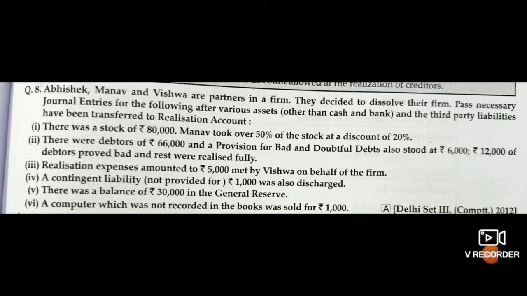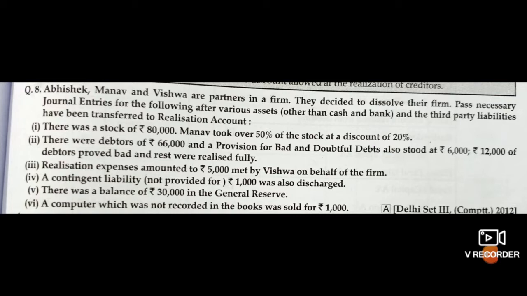Today we will pass the journal entries of various transactions in dissolution. See this problem. Abhishek, Manav and Vishwa are partners in a firm. They decided to dissolve their firm. Pass necessary journal entries for the following after various assets (other than cash, bank) and the third party liabilities have been transferred to realization account.